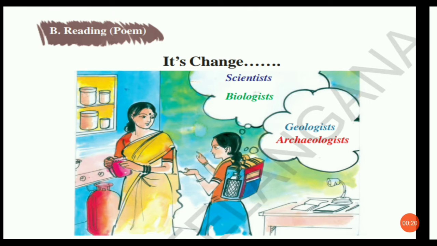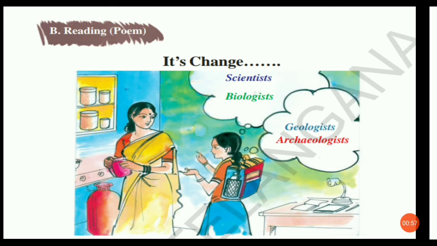Its Change is a poem. The title, Its Change: we can see "its" is a contraction form of "it is", a short form of "it is". Its Change is a poem written by Emma Gorey. Emma Gorey, a poetess, has written this poem, and it is a science poem.